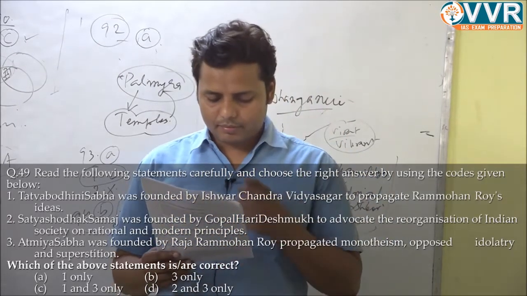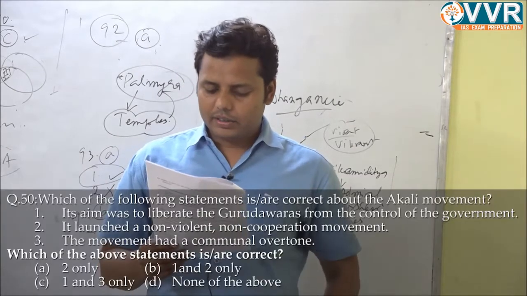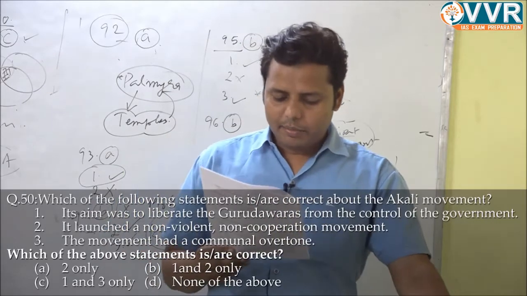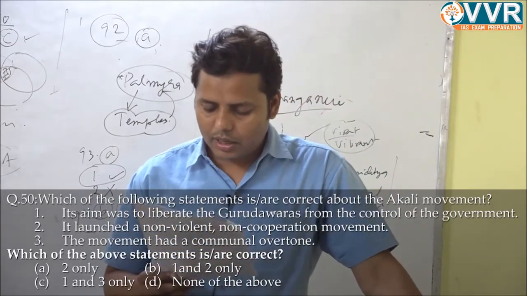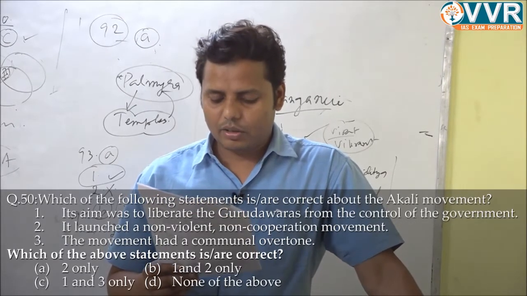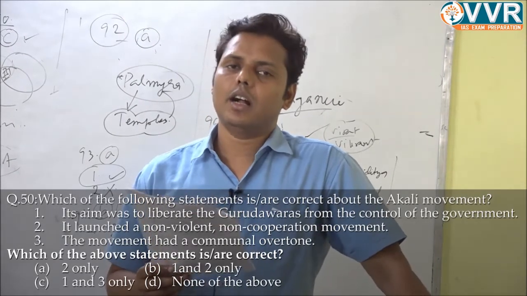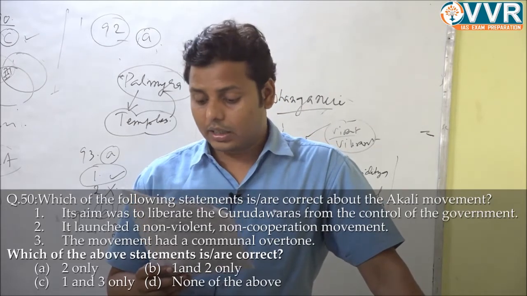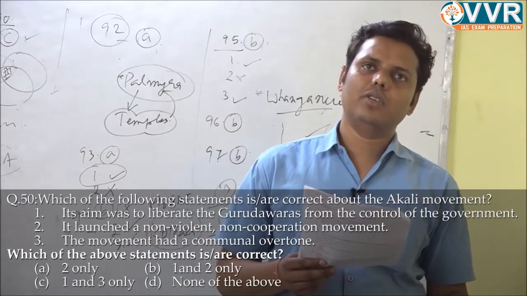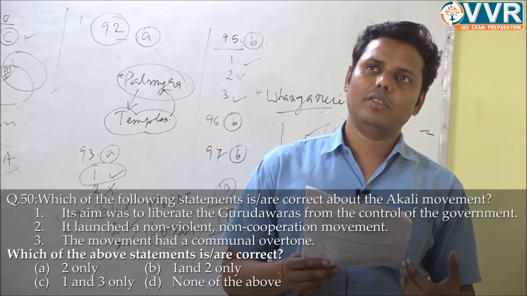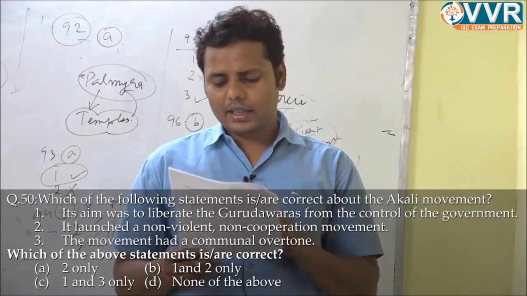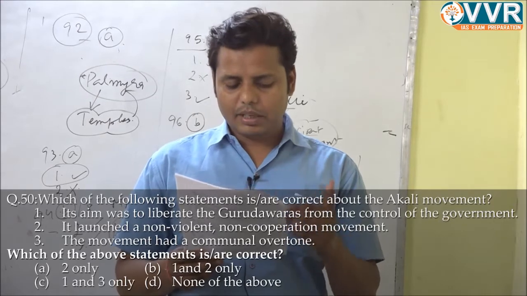Question number 50. Which of the following statements is correct about the Akali movement? First, its aim was to liberate the Gurudwaras from the control of the government. Yes, the aim of this movement was definitely to liberate the Gurudwaras from the control of not the government, but the corrupt Mahants, right? But it is a different thing that the Mahants were always protected by the government, right? So indirectly it is correct, but officially it is incorrect. So the first statement is incorrect.